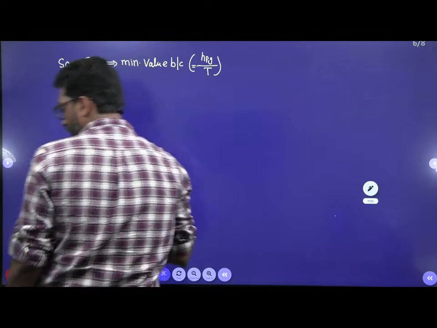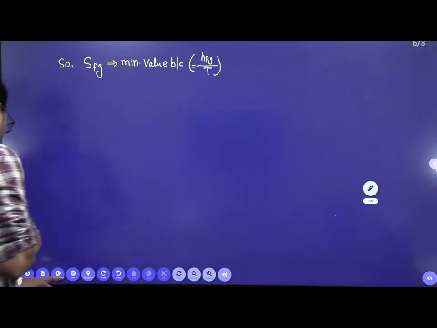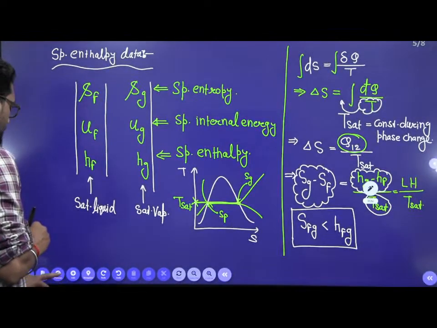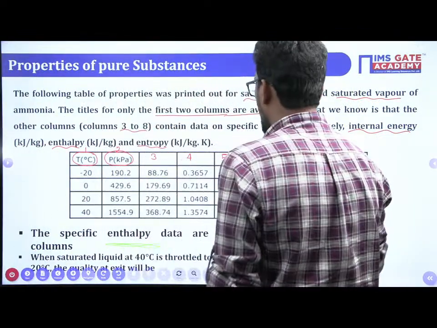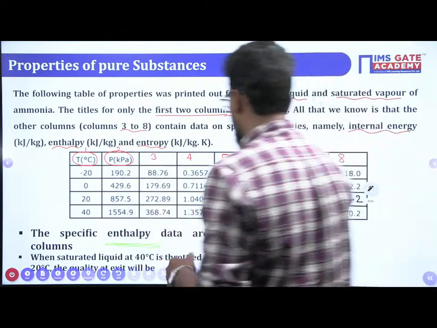Okay, so it's a minimum value. So which one has the minimum value? See this table. Which one has the minimum, the lowest value?